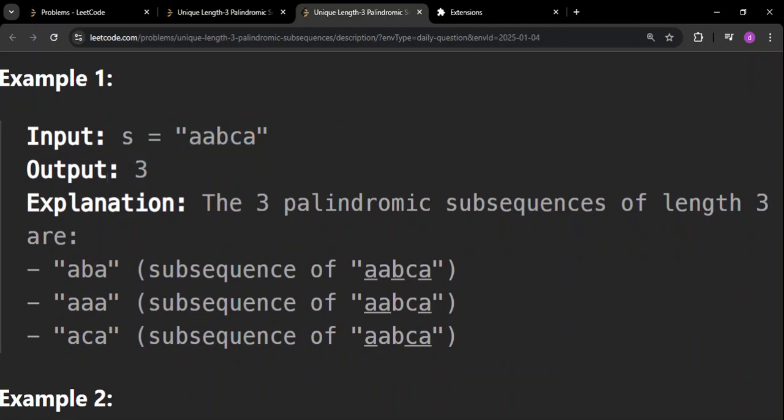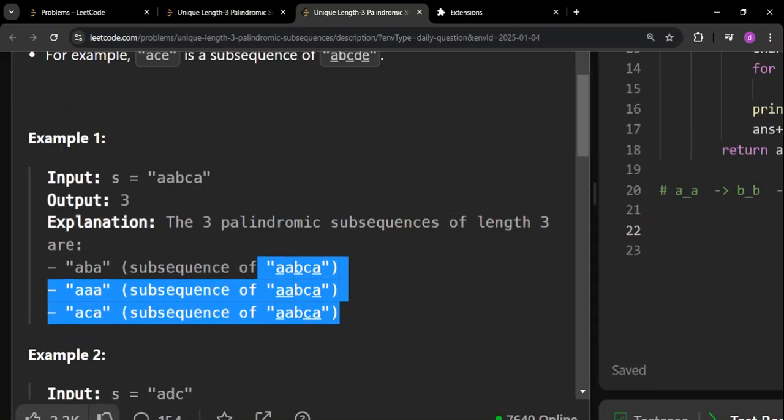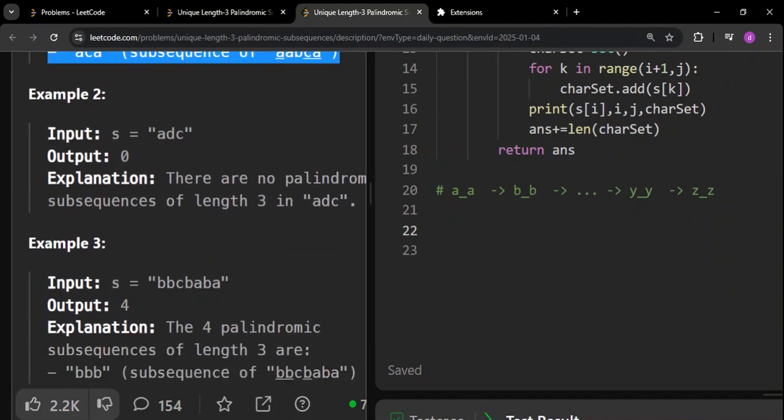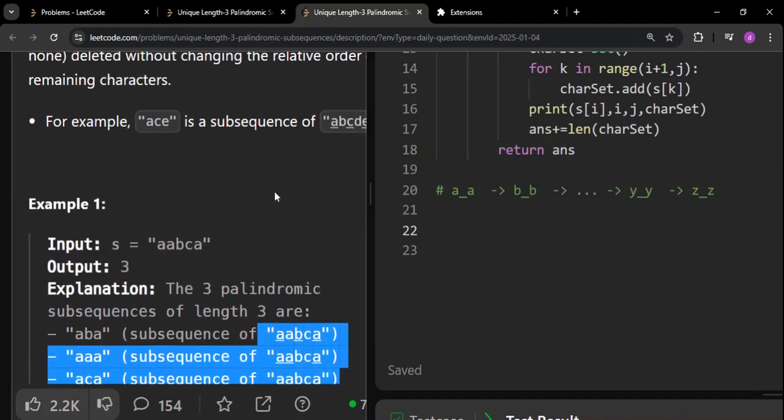They have given some examples here of how they're getting it: ABA, AAA, that is triple A, and ACA. They have highlighted how they're taking it and getting it. You can go through this example. You can go through examples 1 and 2, and there is one more example, example 3, also there. You can go through that, but I will just tell you something that you should be looking at here.